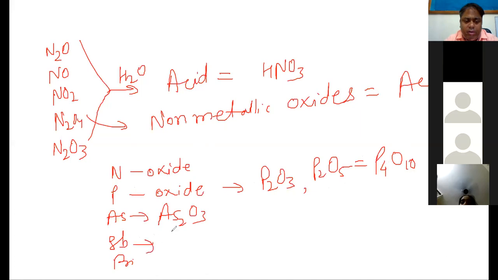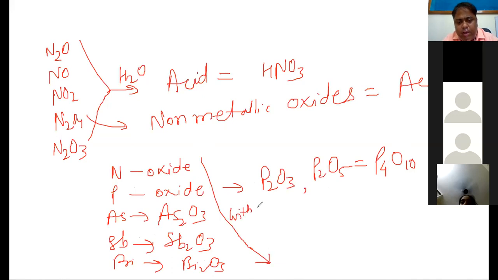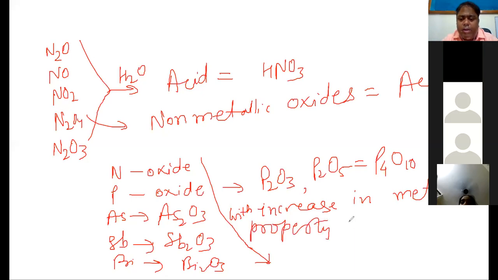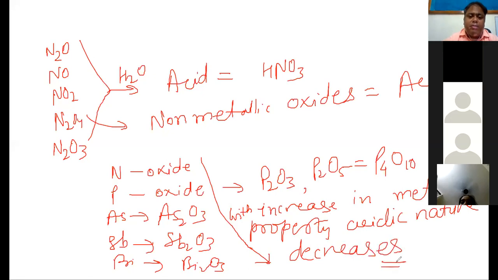Then As2O3, Sb2O3, Bi2O3. So with increase in metallic property, acidic nature decreases. Bismuth is a metal, so its oxide will preferably be amphoteric or basic.